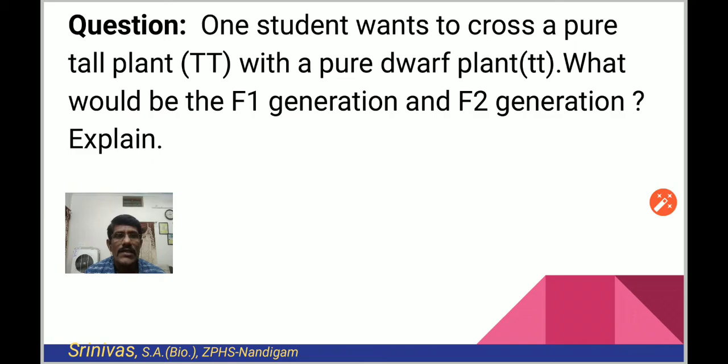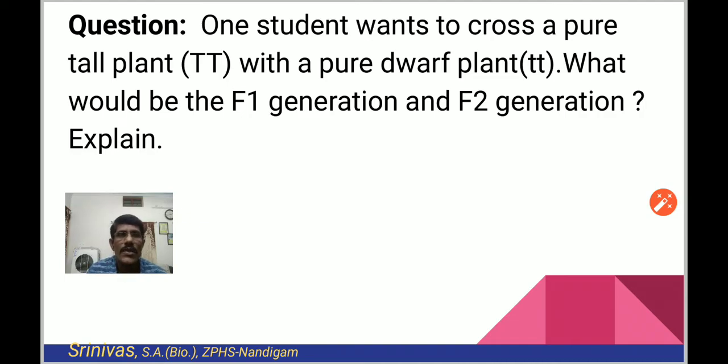The dominant factor is mentioned in capital letters and recessive factor is mentioned in small letters. This is why we use capital letters and small letters while mentioning the factors. Here tall plant means capital T, that means these are the dominant factors. And dwarf plant means small t, it is recessive in nature, recessive factor. So they are mentioned as capital T and small t here.